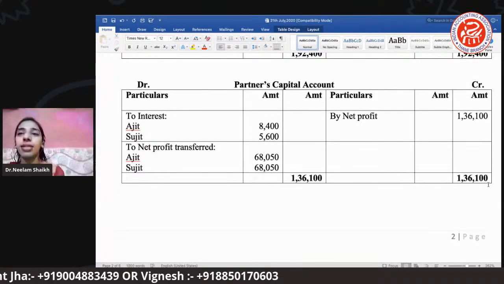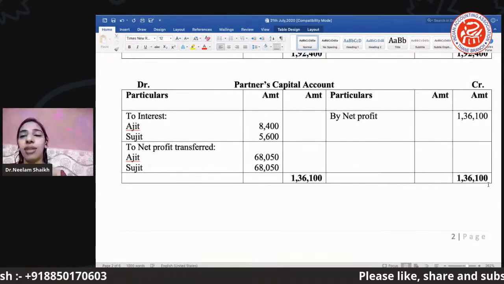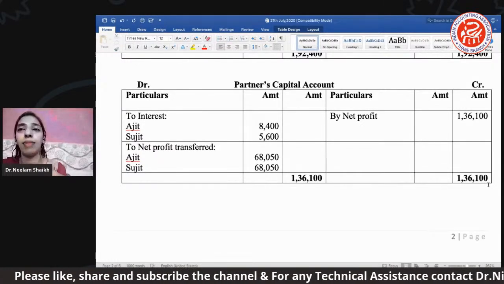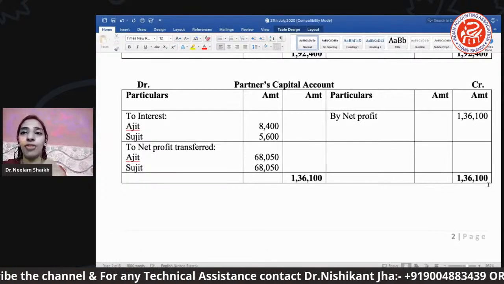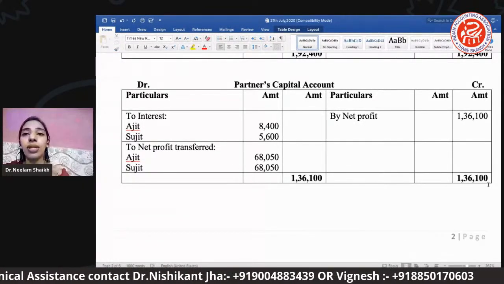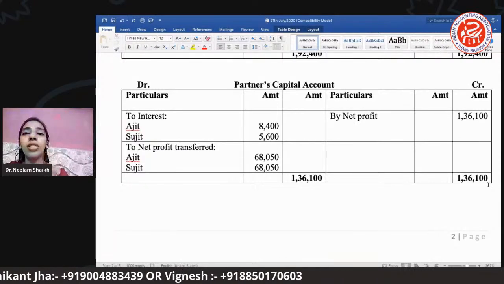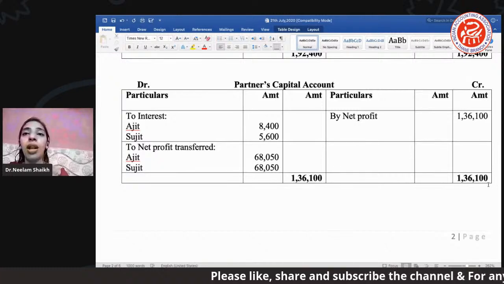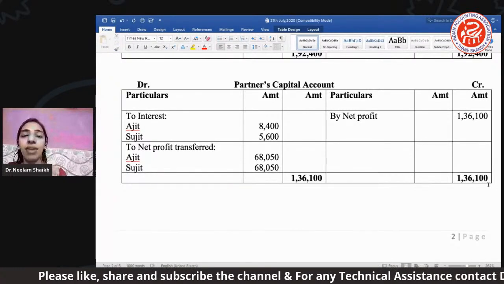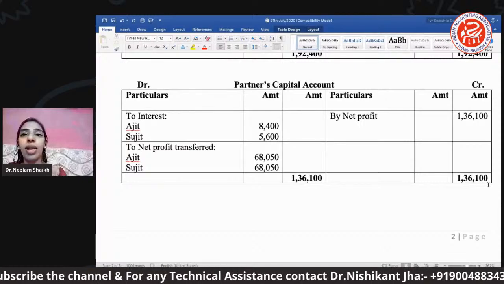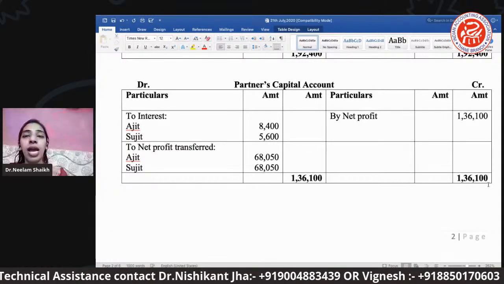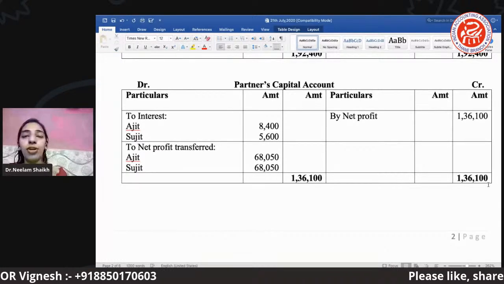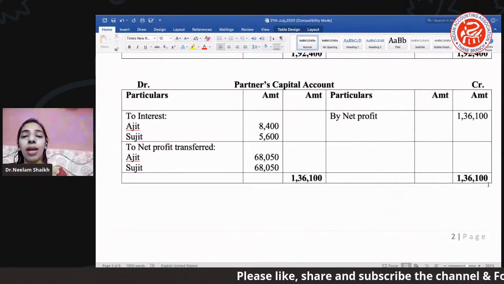You can see here 1,36,100, this value we got from our profit and loss balance. Profit and loss balance is nothing but your net profit. And there was an interest of 7% which we are supposed to calculate on the capital. On that we have calculated here, and you can see Ajit was 8,400 and Sujit was 5,600. Now at the end, whatever the net profit which you were having, वो net profit को हमने उनकी equal ratios में बांट दिया है.